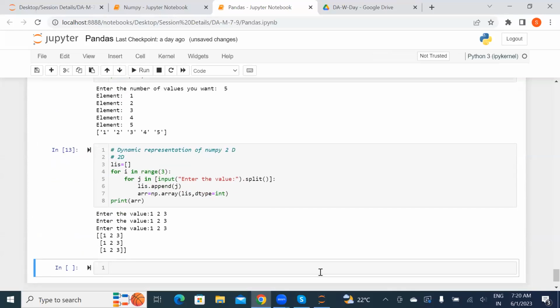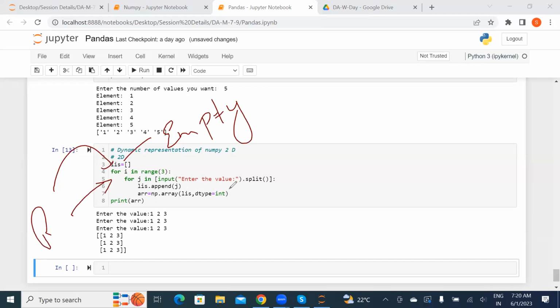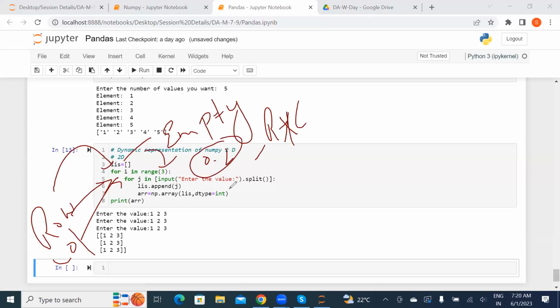Yeah, sure, I'll explain it again. So basically what happened here, I took one list here, okay? We call it an empty list. Then one for loop for my rows, one for loop for my columns, because as we know a 2D array always goes with rows and columns. Now in the rows I put a range of 3, which means 0 to 2 it will run. Then in J, I directly ask the user to enter the value and split.